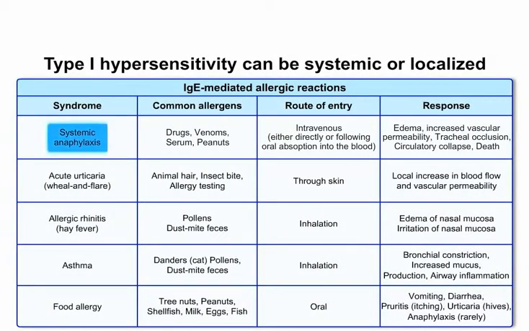The manifestations of type 1 hypersensitivity are of 2 types. They may be either systemic, in which there is a state of shock within minutes, and this at times may be fatal, or it may manifest as local reactions. These local reactions include acute urticaria on the skin in response to various stimuli. This may be allergic rhinitis involving the nasal mucosa caused by pollen or dust mite feces. Asthma is a counterpart of allergic rhinitis involving the bronchial mucosa, and food allergy may be seen involving the gastrointestinal mucosa.